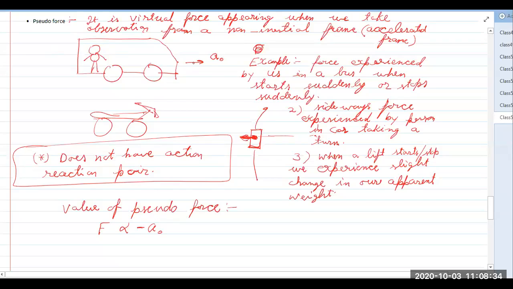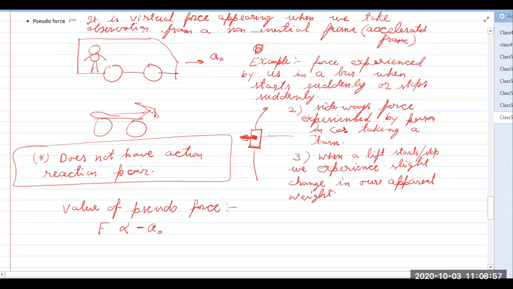If the bus stops, you are having deceleration, or acceleration in the negative direction. In that case, you experience the force in the forward direction. So we can say the force is proportional to the negative of the acceleration. Okay, this is one thing.